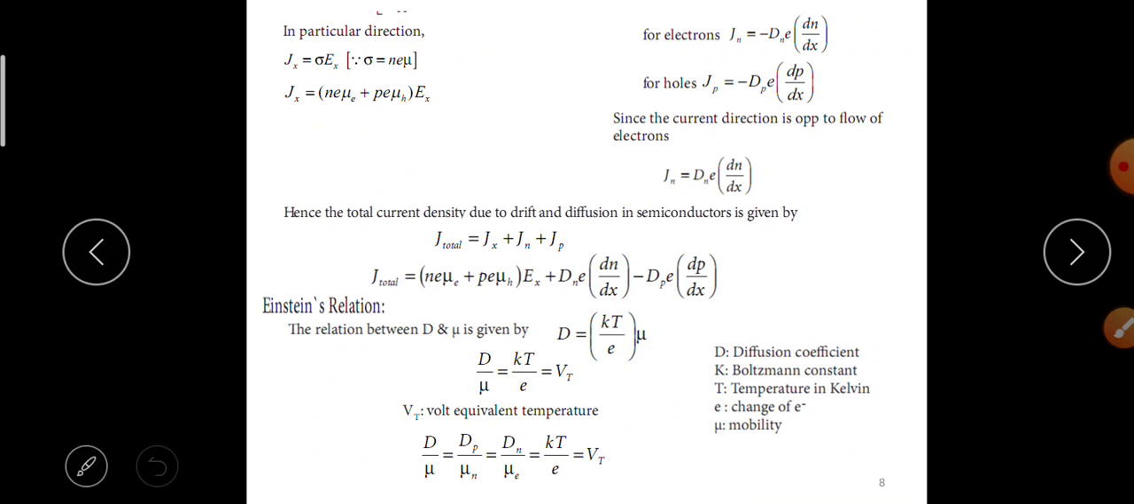In a particular direction, Jx is equal to sigma Ex. Here sigma is equal to Ne nu. Jx is equal to (Ne nu E plus P nu H) into Ex.